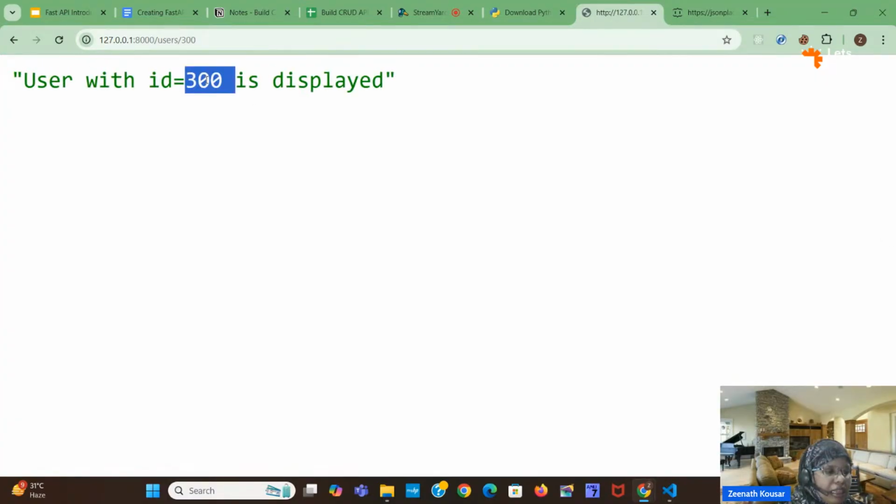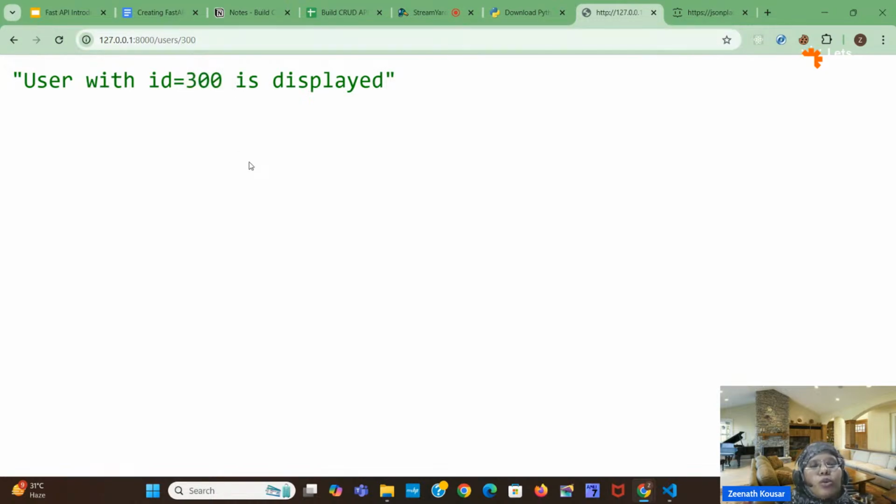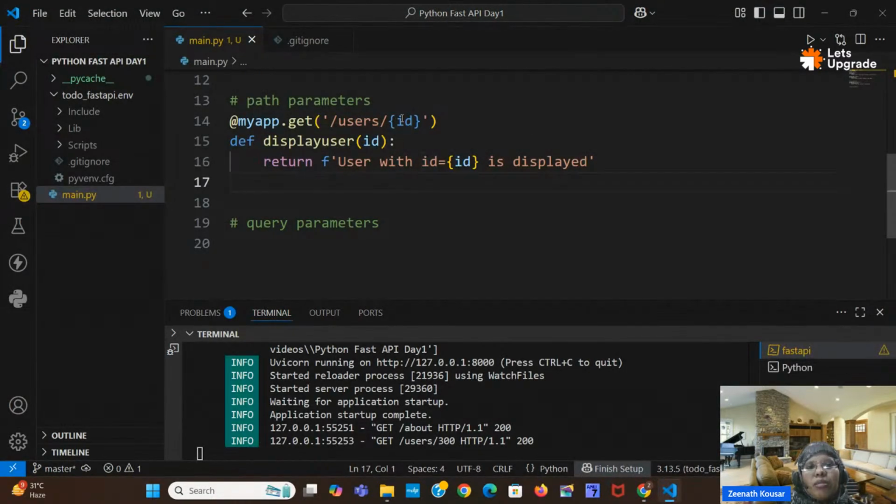Where am I getting this 300 from? From here: whatever the user types here, I am storing into one variable, that is nothing but id. That particular variable is nothing but a path parameter, because we are giving that parameter inside the path url, right? So it is known as a path parameter, that is stored here.